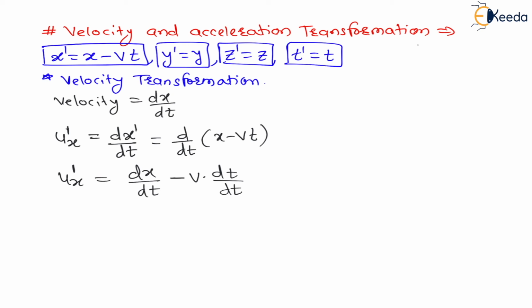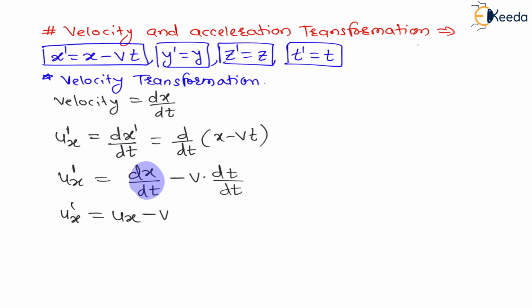And again my dear students, this dx by dt is the change in displacement with respect to observer O with respect to time, which is nothing but ux, the velocity with respect to the stationary frame. Therefore here I can write ux dash is equal to ux minus v, because dt by dt is 1, right?